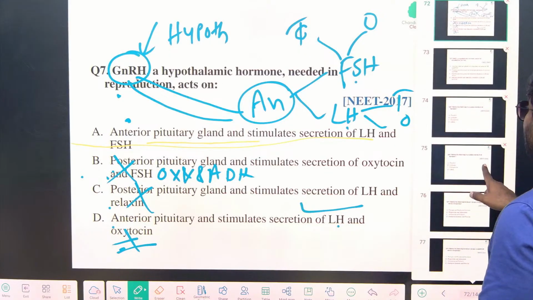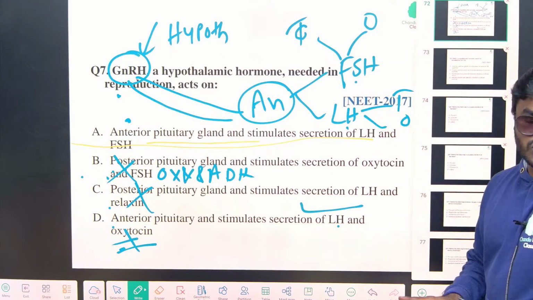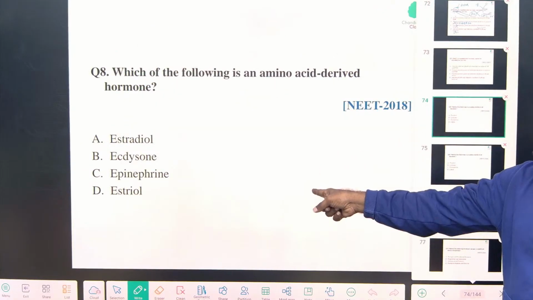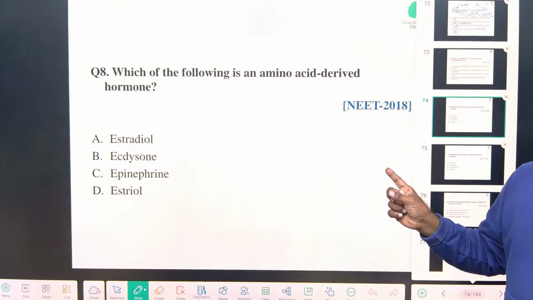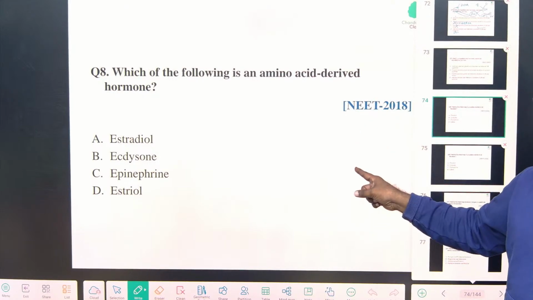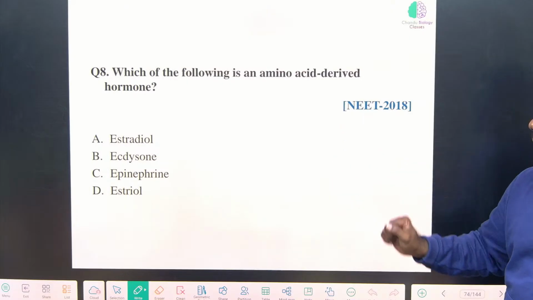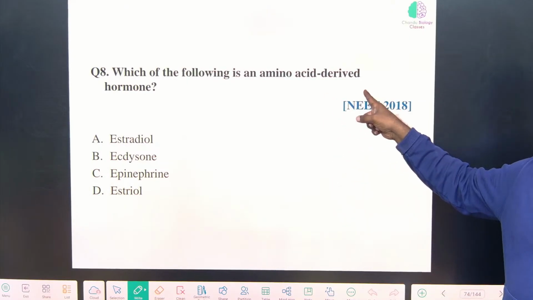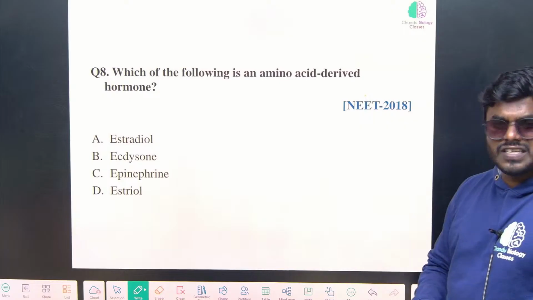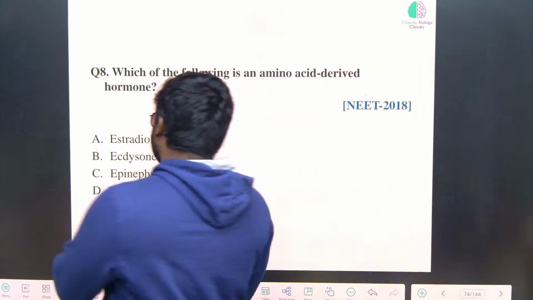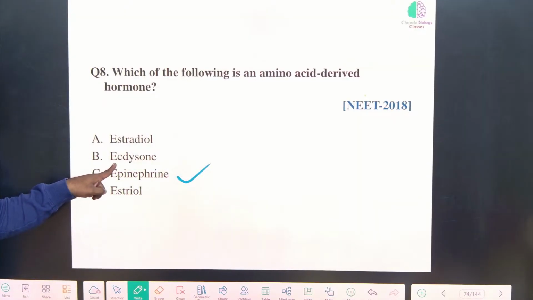Okay, see here. These kind of questions most of the people will answer. Okay, see, this kind of questions most of the people won't answer, because these are not completely there in the NCERT level. That's why I have given that particular line. Which of the following is an amino acid derived hormone? Which is that? Epinephrine. Okay, I don't know, because see, now you tell me, this line is there in NCERT.